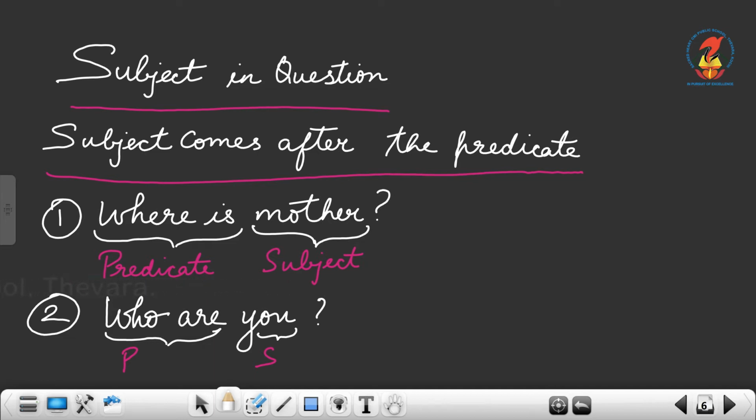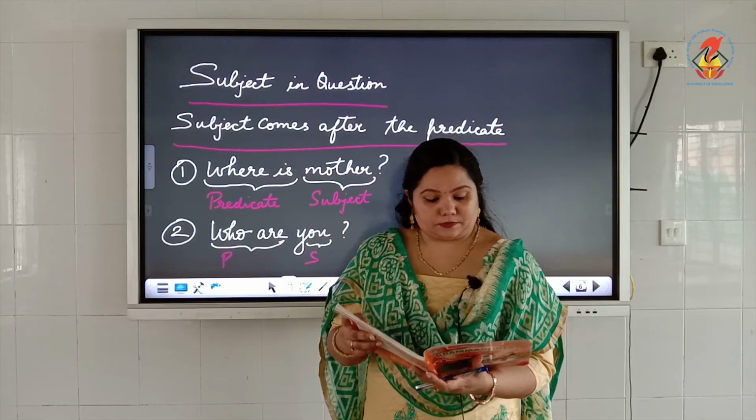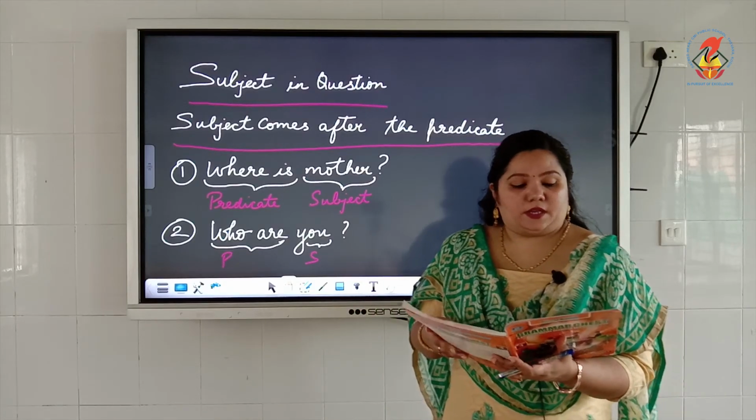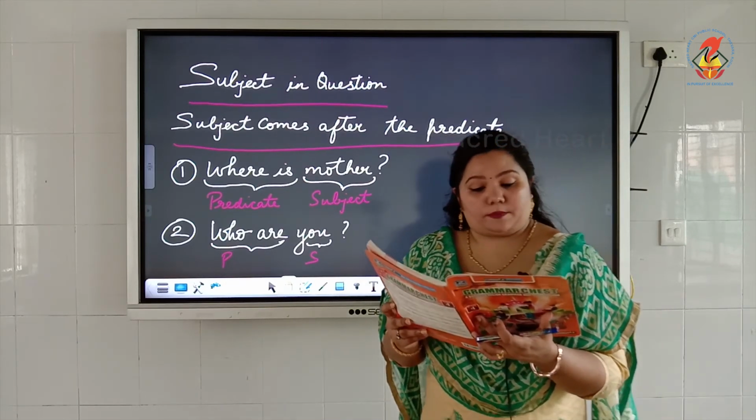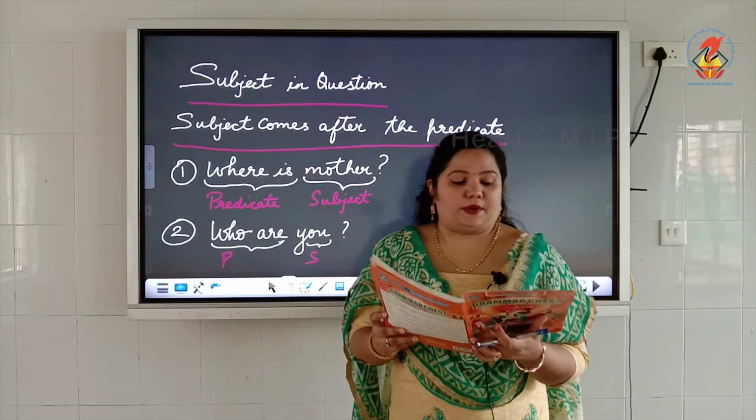Same way over here, who are you? You is the subject of the sentence and who are is the predicate. I hope you understood that. So in all commands, the subject is you, which is not mentioned in the sentence, but it is understood.